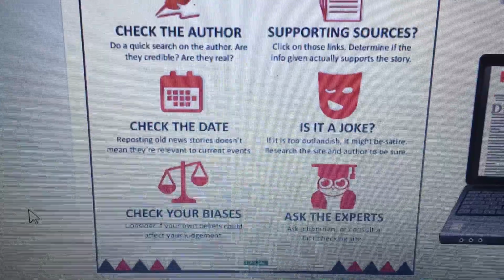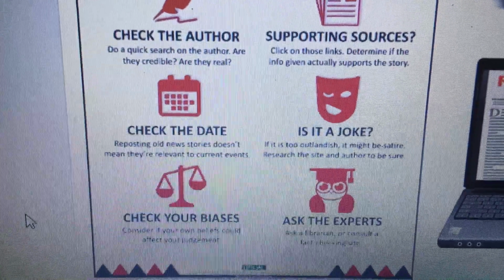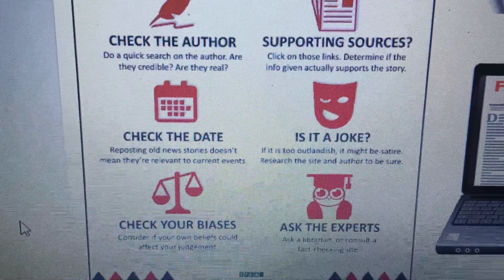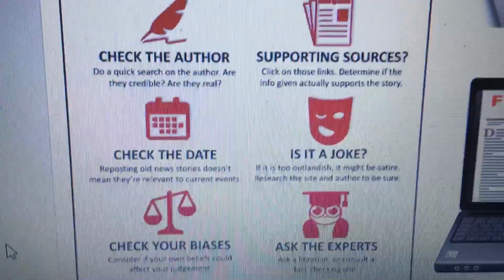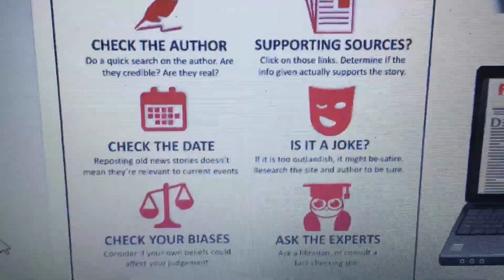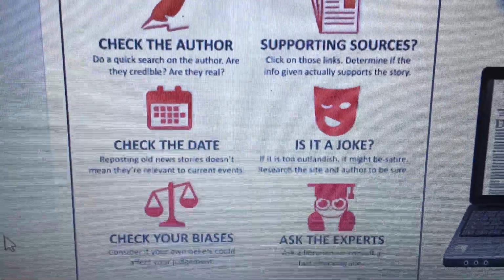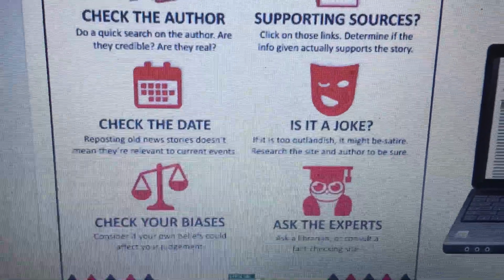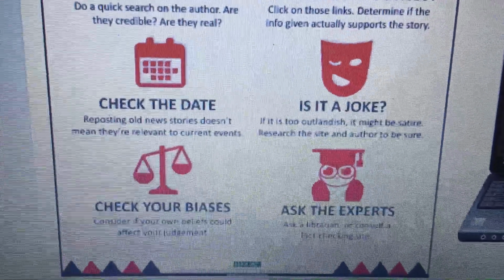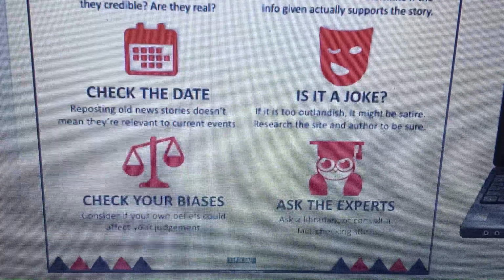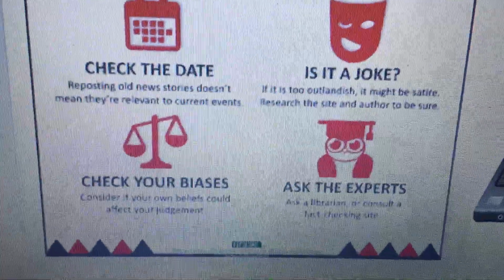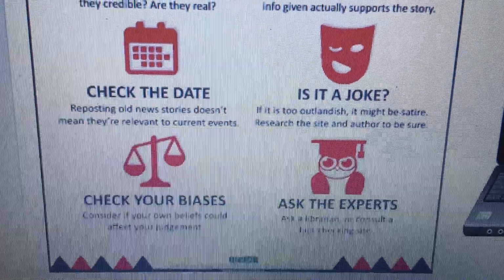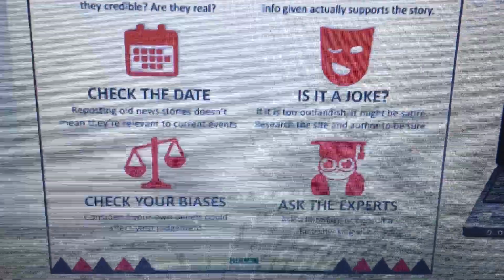Check the date. Sometimes they repost old news stories, and that doesn't mean that these are necessarily current. So they might repost an old news story, and all of a sudden it's going to surface and people will believe that that's what's going on right now. Is it a joke? If it's too weird, it might be satire. Research the site and the author to be sure that it's not meant to be funny.